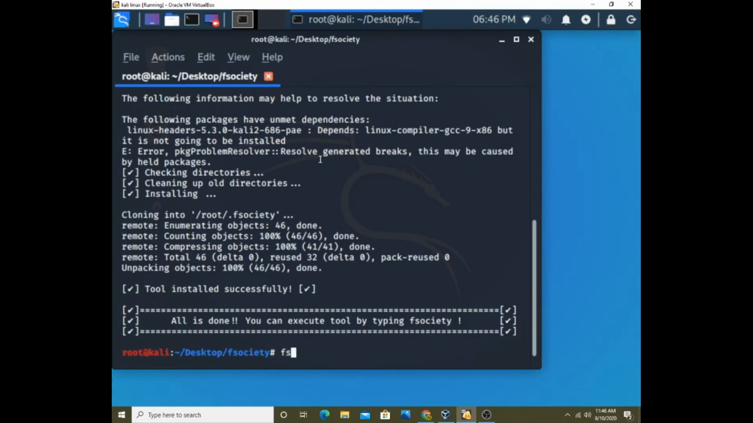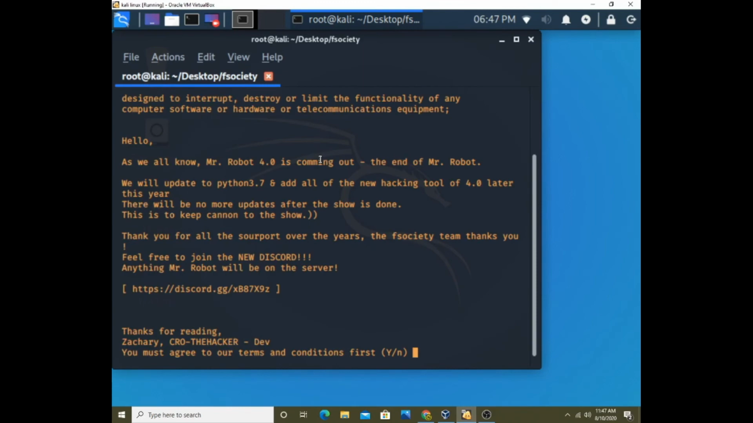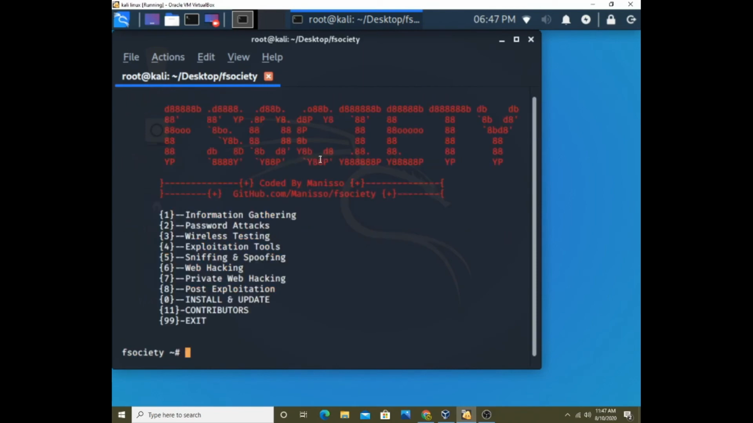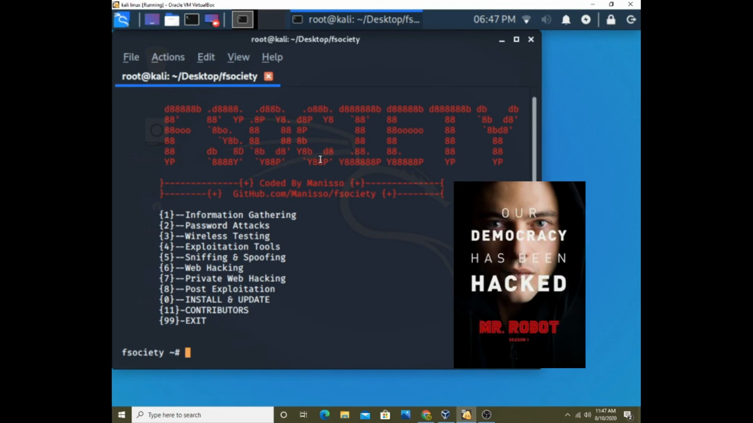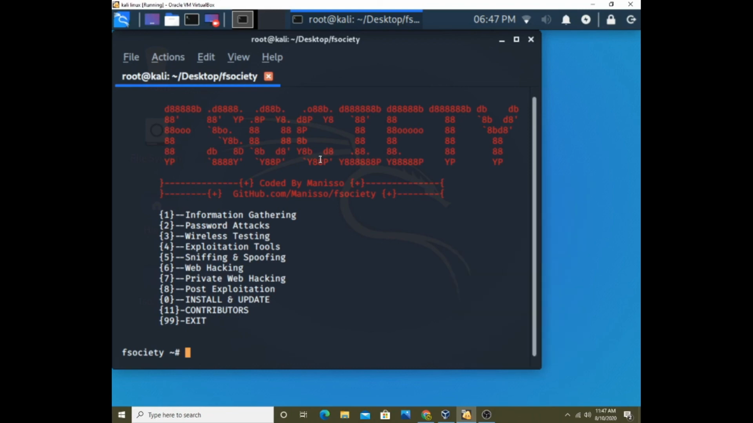Type Fsociety. Say yes. So here we installed Fsociety tool. Fsociety tool is very famous tool and it is inspired by most famous web series, that is Mr. Robot, and it is very famous and popular web series from Netflix.